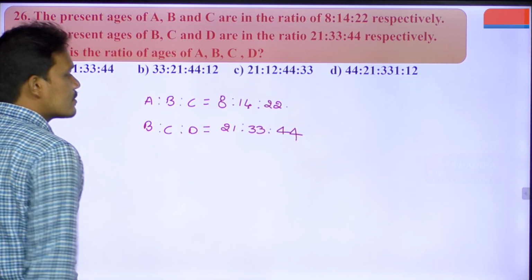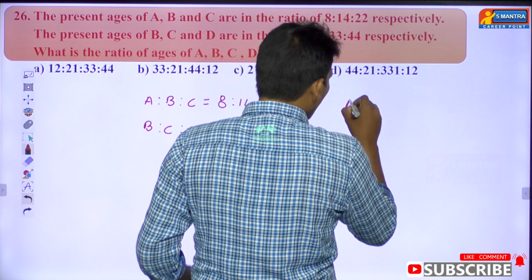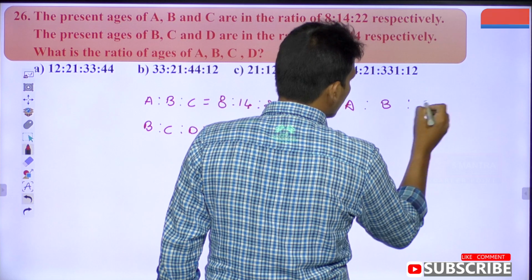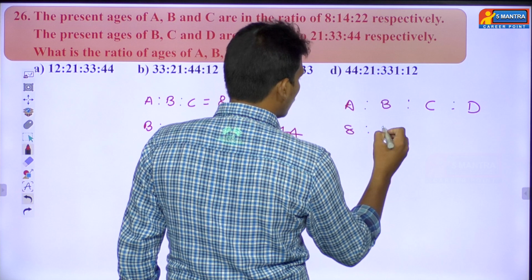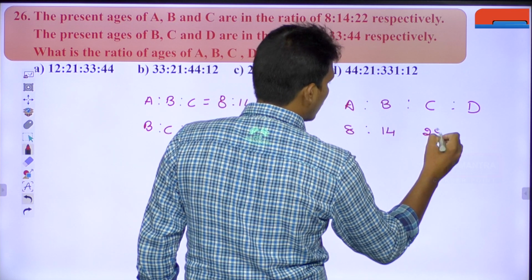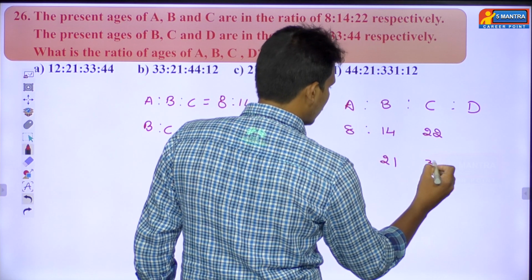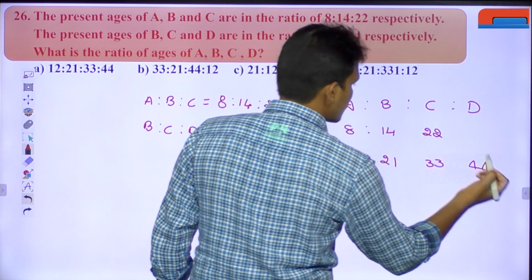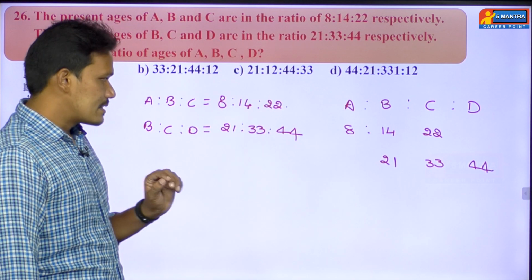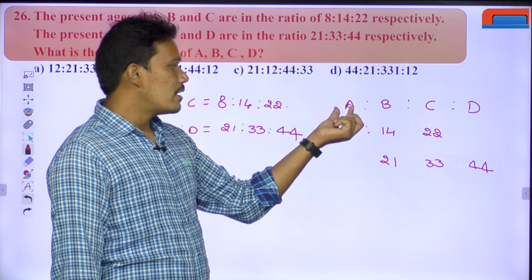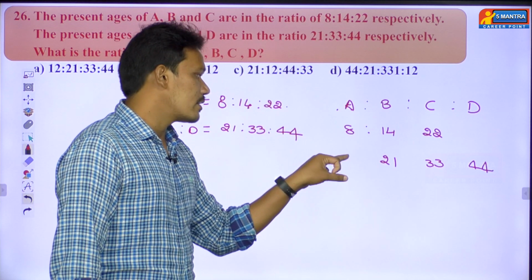I'm writing this in an overall form, A is to B is to C is to D. This is the problem he has given, and he is asking the ratio between A, B, C, D. Here we can directly pick up the ratio of A as 8, because there is no other term for it.